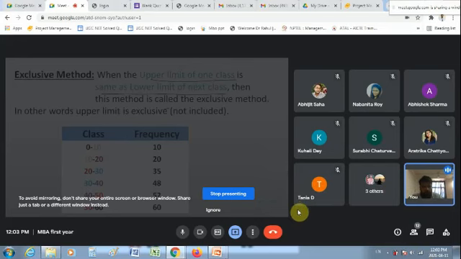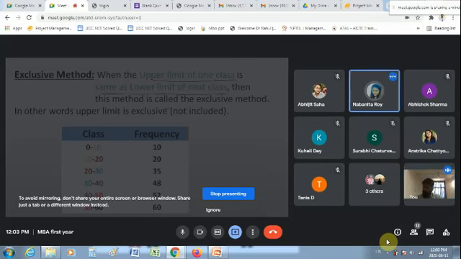Am I clear now? Yes sir, now it's okay, but sometimes there is a vehicle-like sound. It is because of the network, but I think now I have switched on to the hotspot mode. I'm using my personal network instead of the college one. It will be okay now. And still, if there is any problem, just let me know. But I am hopeful that it will not be there now. It will be clear now.